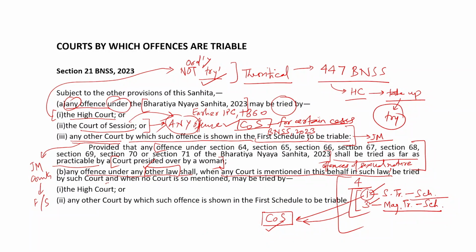And then it says, when no court is so mentioned, when the special law does not mention a particular court, then those offences may be tried by the High Court or any other court by which such offence is shown in the first schedule to be triable, through its second part, that is the second part of the first schedule appended to BNSS 2023. This second part you may see at the end of the first schedule appended to BNSS 2023.